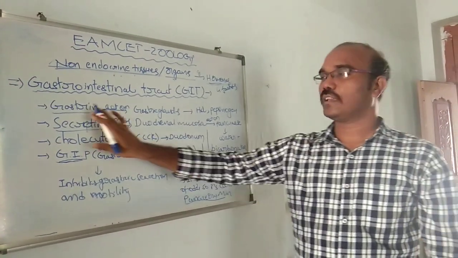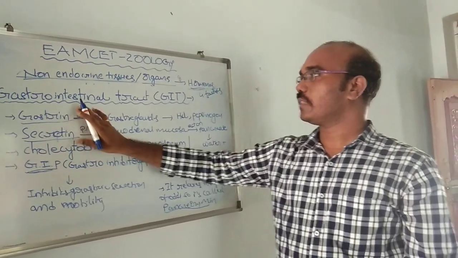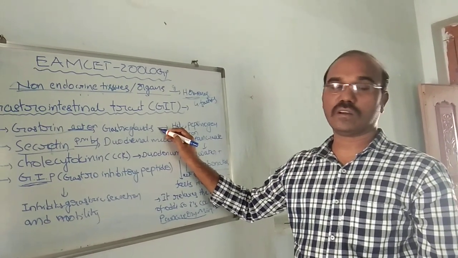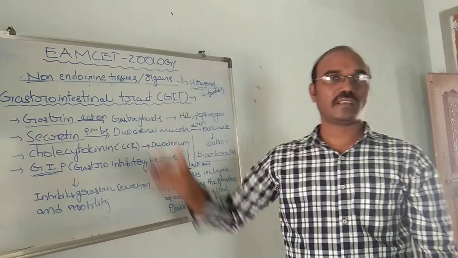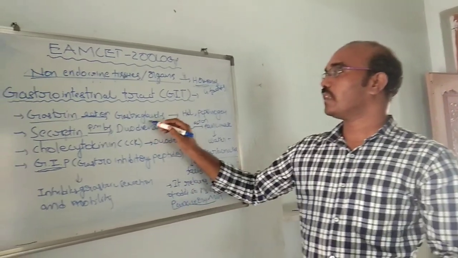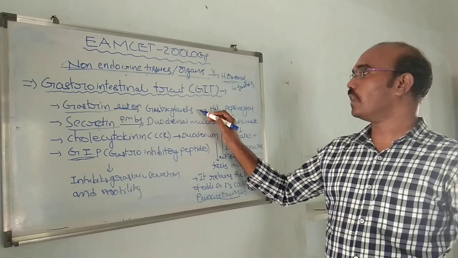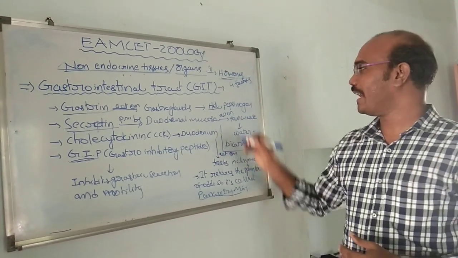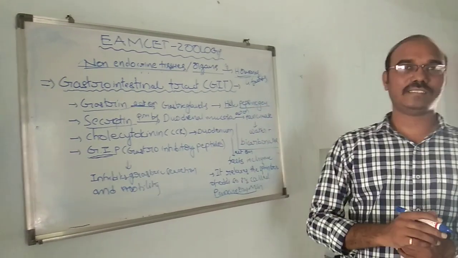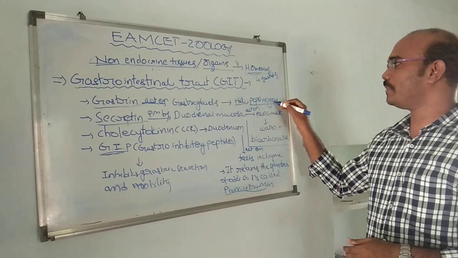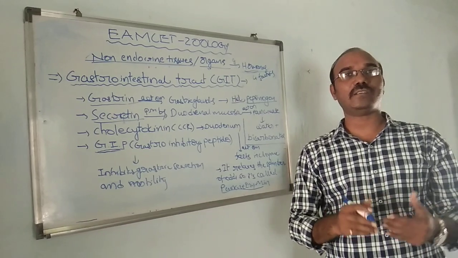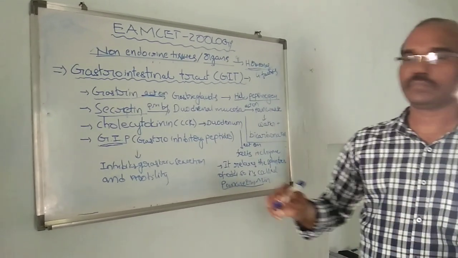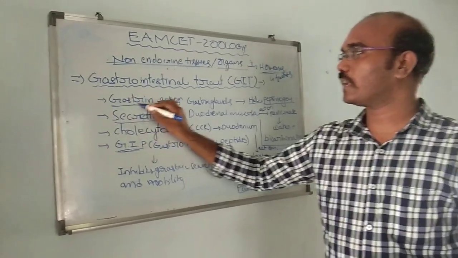So what is gastrin? Gastrin acts on the gastric glands in the wall of the stomach to secrete HCl and pepsinogen. In the presence of HCl, pepsinogen is turned into pepsin, which acts on proteins. That is about gastrin.